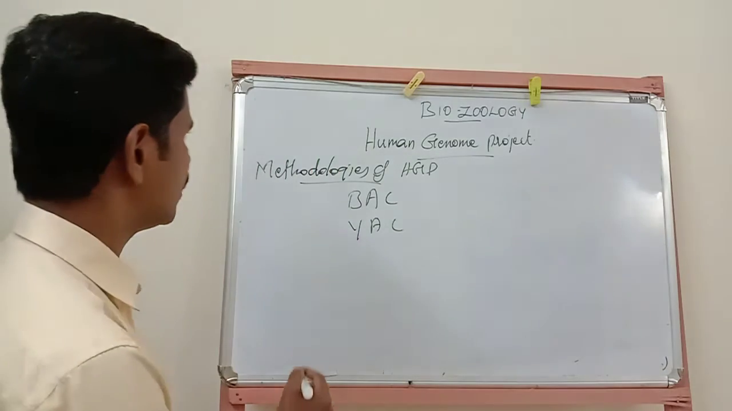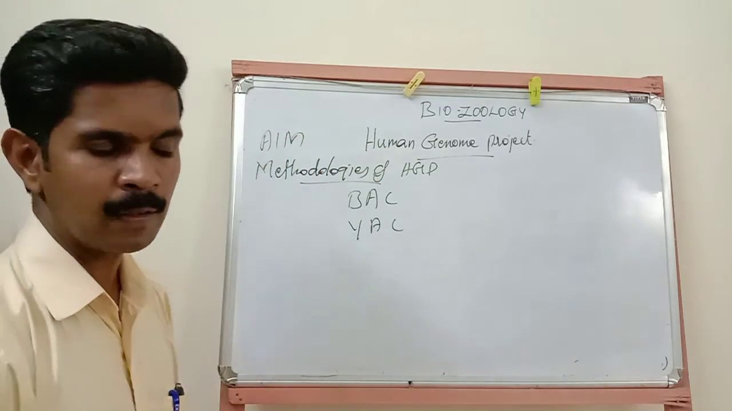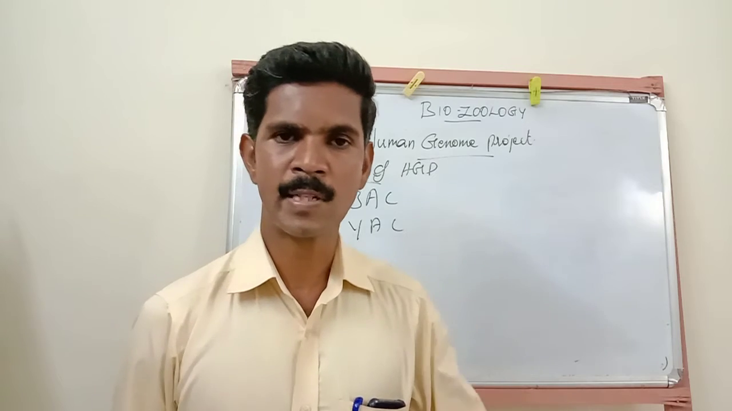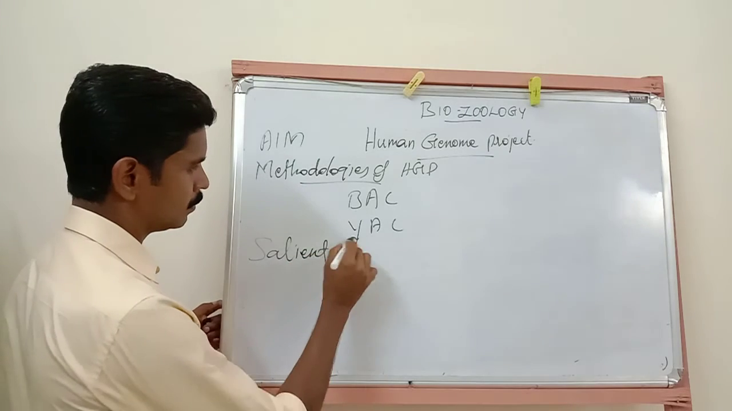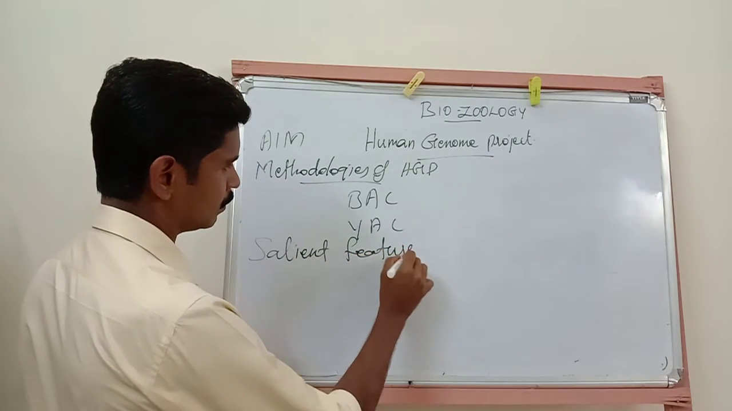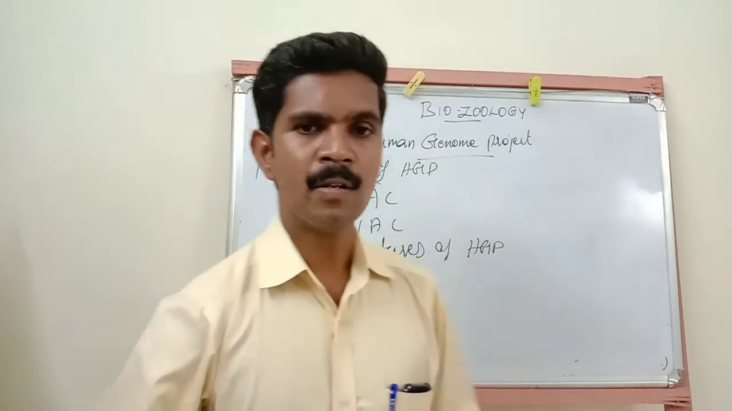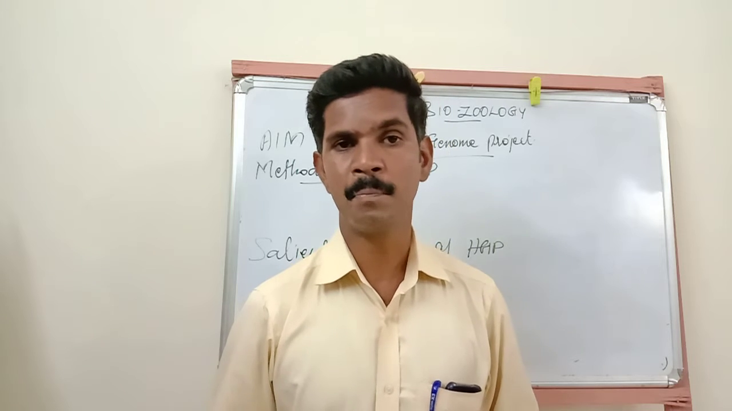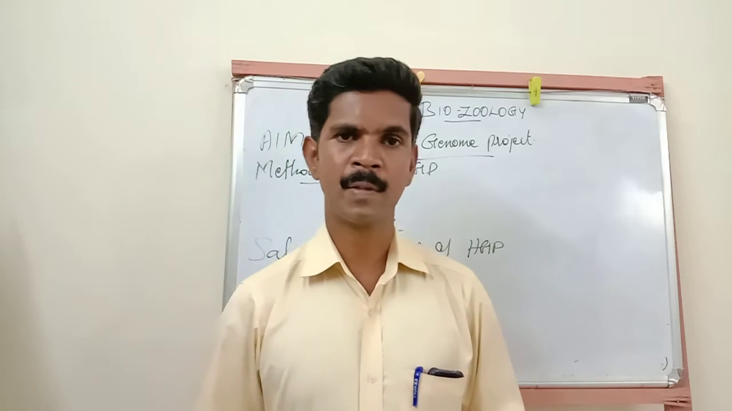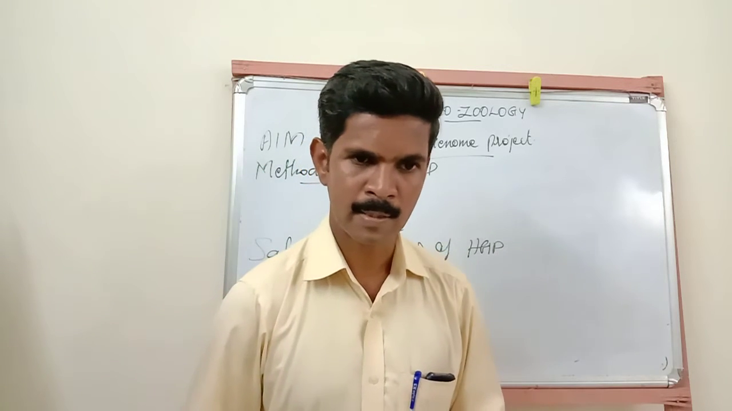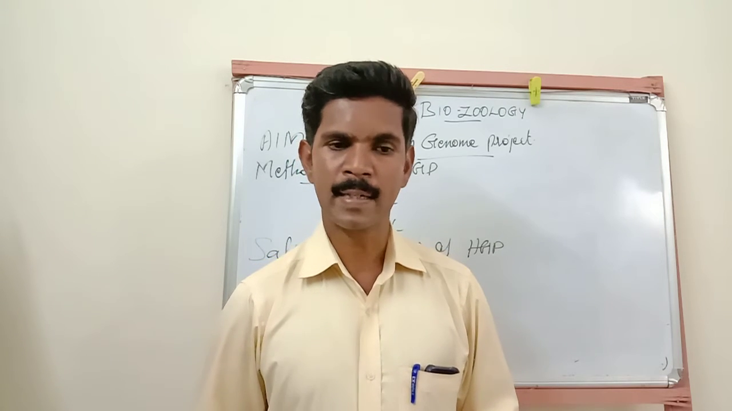So the aim of the Human Genome Project is over, then the methodology of the Human Genome Project is over, then the salient features of the Human Genome Project. See, there are 10 points, 10 characteristics explained in your book. Listen very carefully. The first salient feature of the Human Genome Project is, our human genome consists of 3 billion